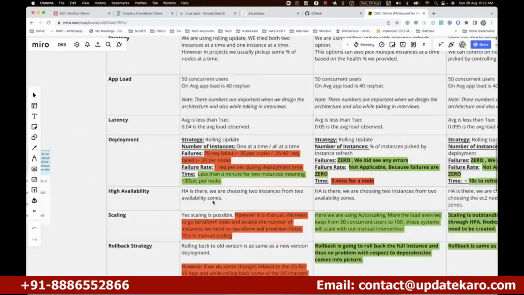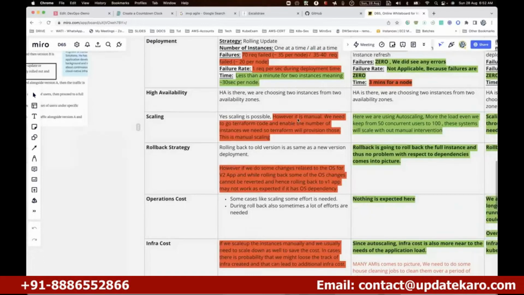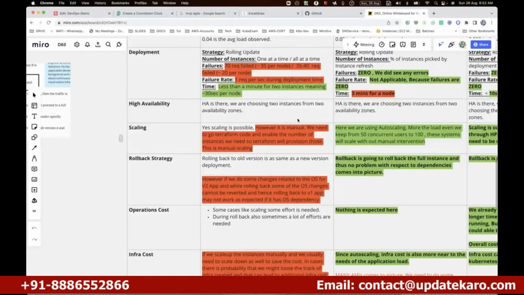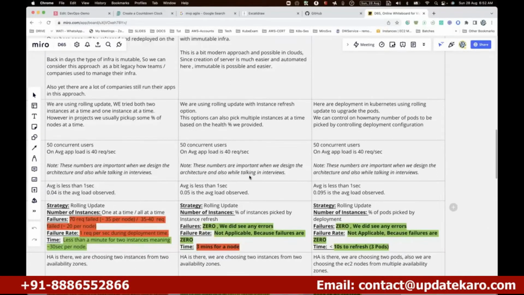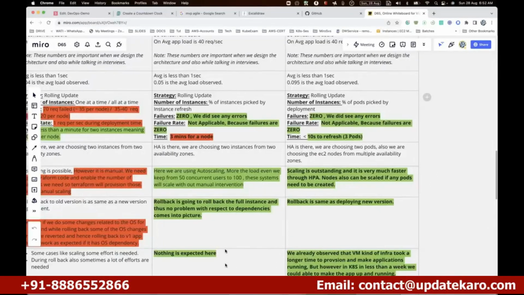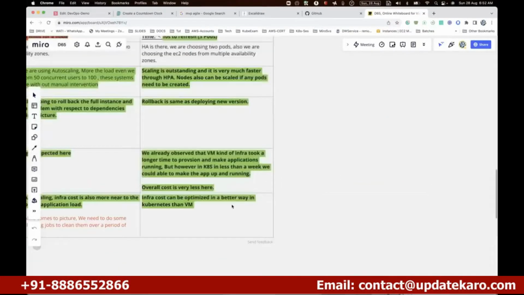Okay, you see so many red things coming into the picture. What are these red things? Don't worry. When we do the training, we analyze all these points, and we highlight certain things in red. So coming to the cloud, it solves a lot of the problems that you have with the application. But if you go with the containerized, it almost solves every problem related to the application. I'm talking about only the application.